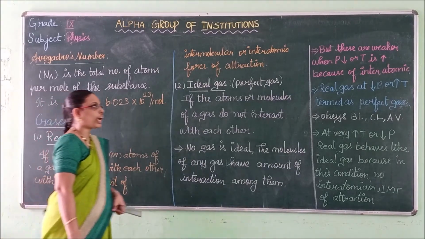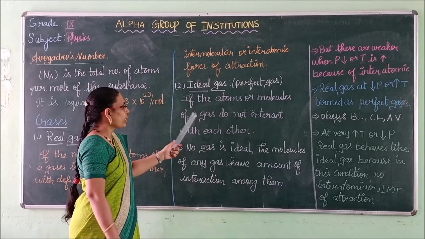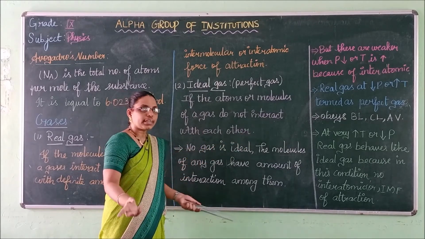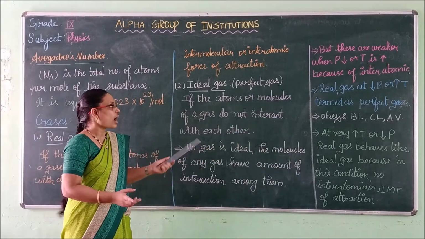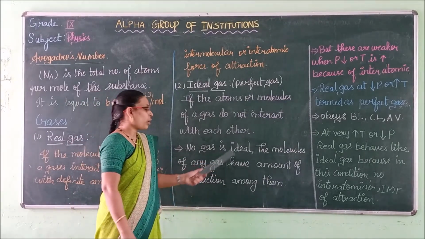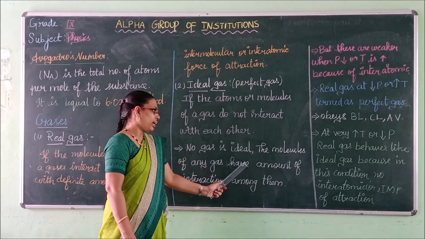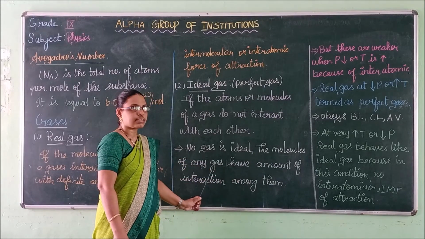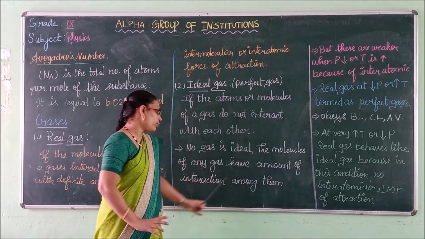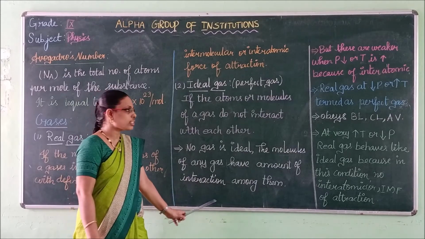Then what about ideal gas? Ideal gas, we otherwise call it a perfect gas. Here the atoms or molecules of a gas do not interact with each other. Actually, in practice, no gas is ideal, because the molecules of any gas have a certain amount of interaction among them.